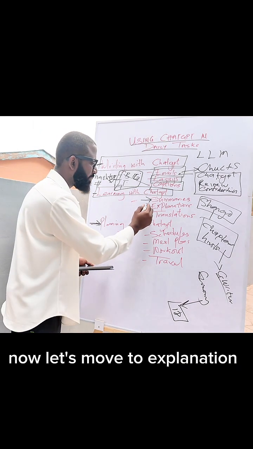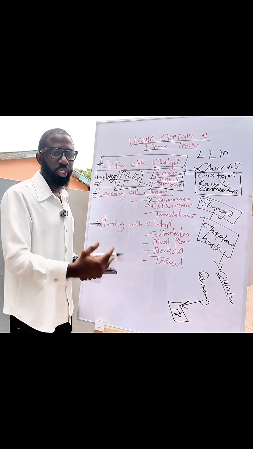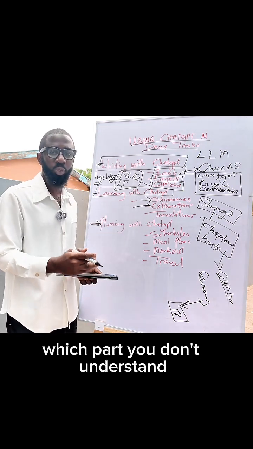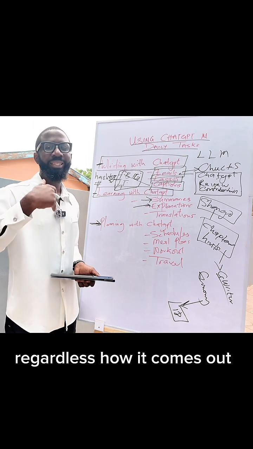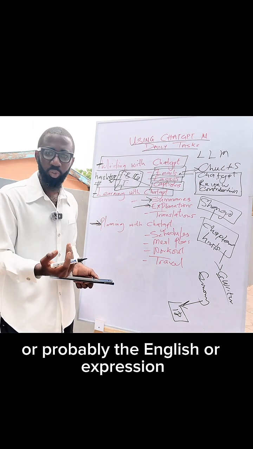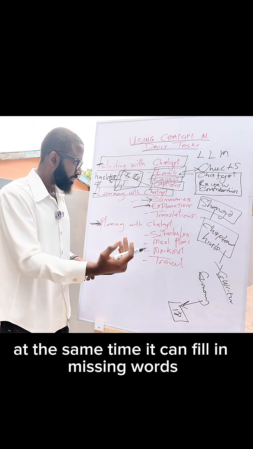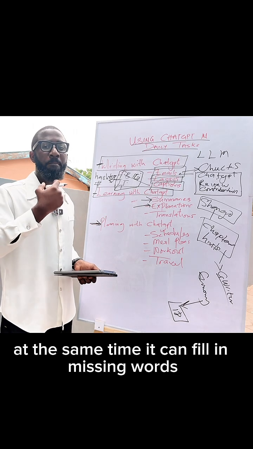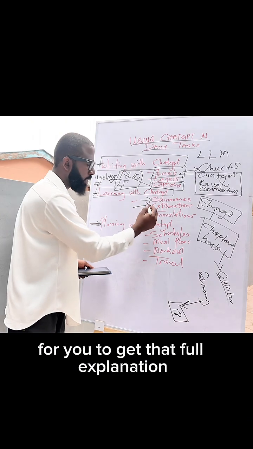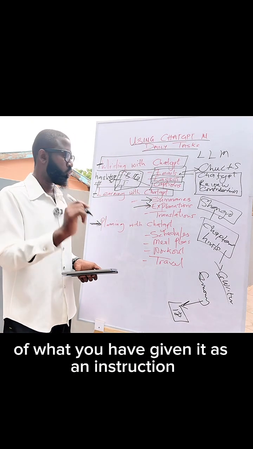Now let's move to explanation. Let me say, for example, that same text: ChatGPT is going to explain every bit of it, whichever part you don't understand, regardless of how it comes out, or probably the English or expression that has been used. At the same time, it can fill in missing words for you, so you get a full explanation of what you have given it as an instruction.